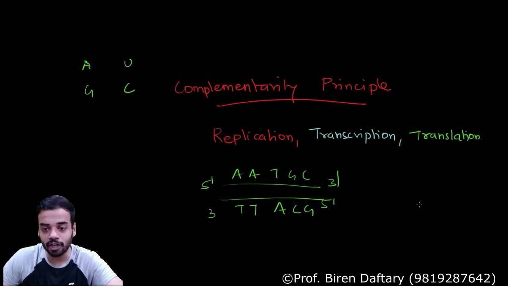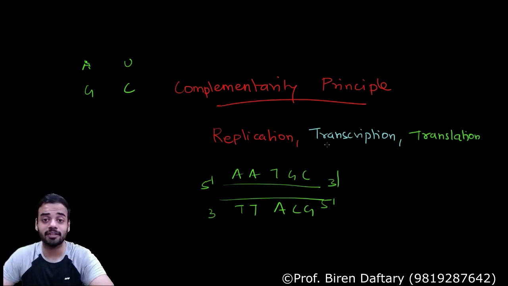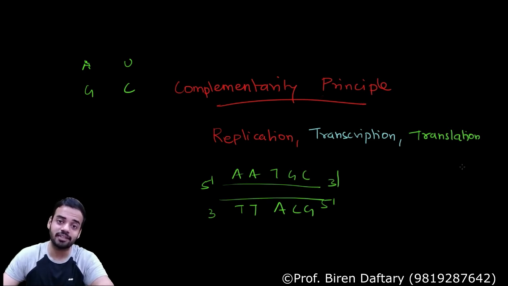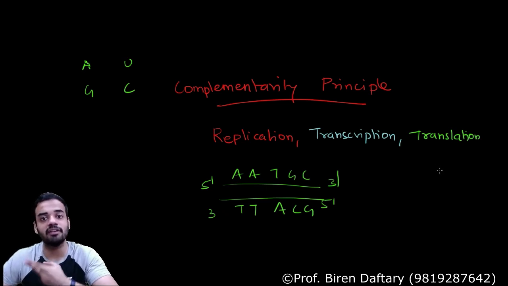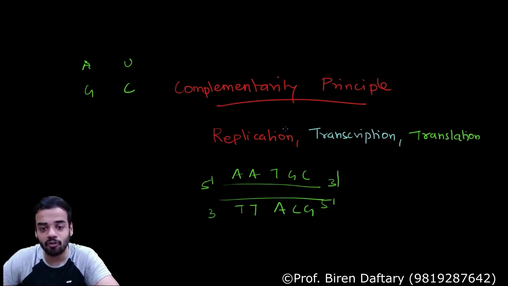Because these are complementary. What happens in transcription? In transcription, you are forming an mRNA, but that mRNA is also complementary to the template strand. So this is also following this principle. But what happens in translation? Translation is not following the complementarity principle because translation depends upon the codon. One codon will give rise to that amino acid. So that is not complementary. Are you understanding? It is not that the codon will have some sequence and the amino acid will have a complementary sequence. It is not like that. So please remember that the complementarity principle is followed only by these two processes, replication and transcription. It is not at all followed by translation.